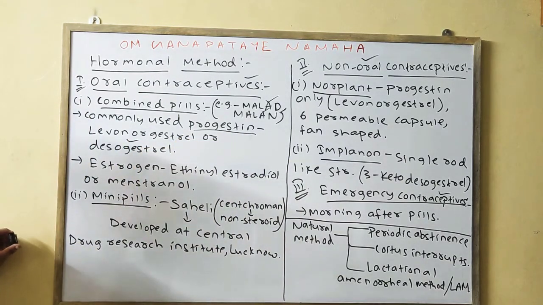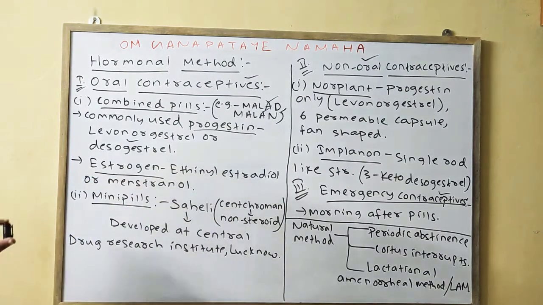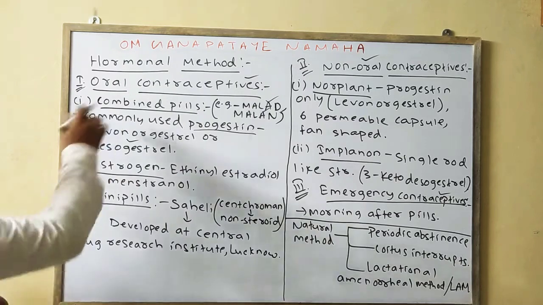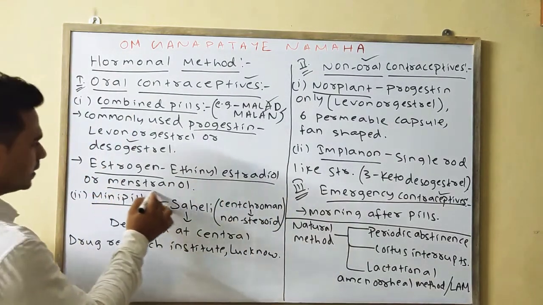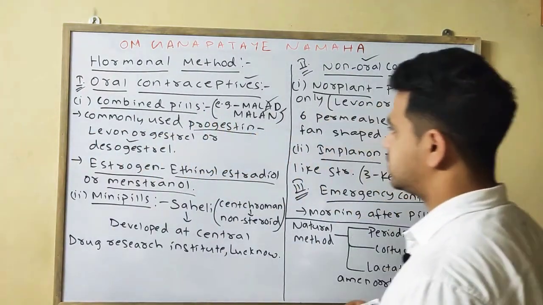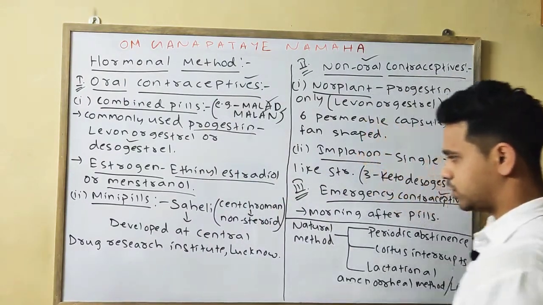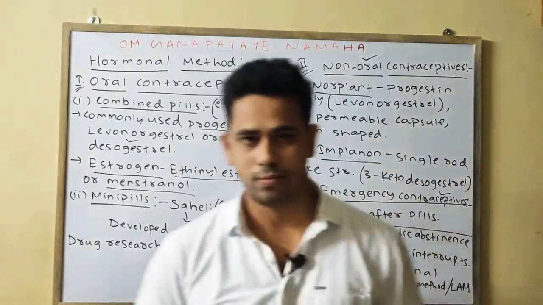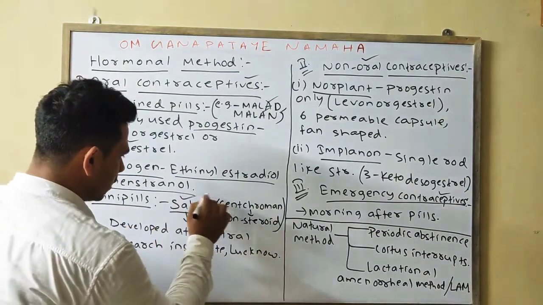Okay, so in the case of the combined pill, the commonly used progestin is your levonorgestrel or the desogestrel. Whereas the commonly used estrogen in the case of the combined pill is your ethinyl estradiol, or we can say mestranol. Okay, secondly, mini pills means it only consists of the progestin or the synthetic form of the progesterone, and the common example, which can be asked in 1 mark, of the mini pill is your Saheli.